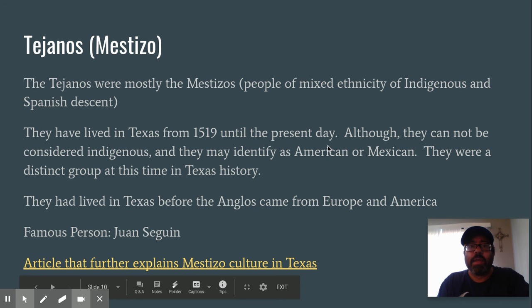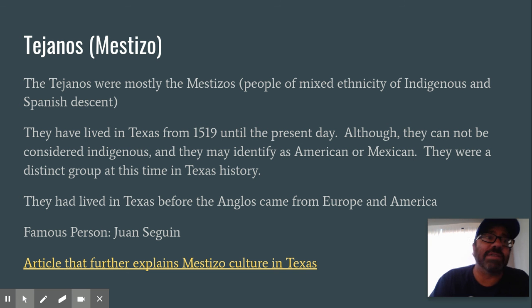Okay, so what you have is you have these Native Americans that were there. Then you have all these Spanish people that are living there with the Native Americans for 300 years. So they have lived in Texas from 1519 until the present day, although they cannot be considered indigenous because they're not Native Americans. They're not part of the Caddo, the Karankawa, the Comanche.